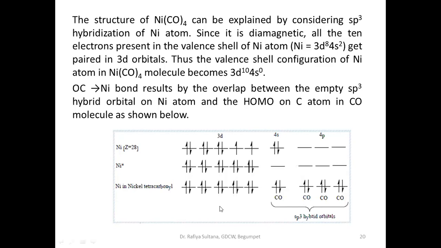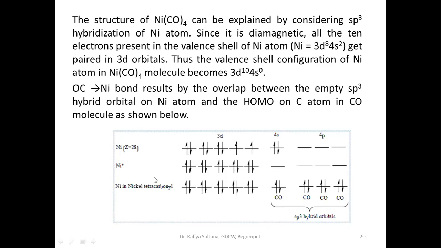We all know in the p shell there are 3 orbitals. Since there are no electrons here, all 3 are empty. So do we now have 4 vacant orbitals? Yes, one 4s and three 4p orbitals. So we have 4 vacant orbitals, equal to the number of carbonyl ligands.